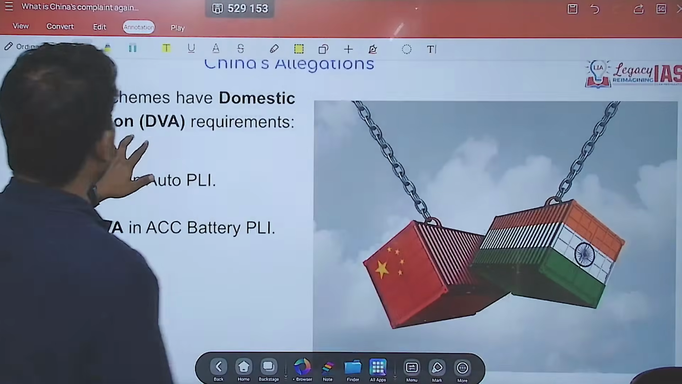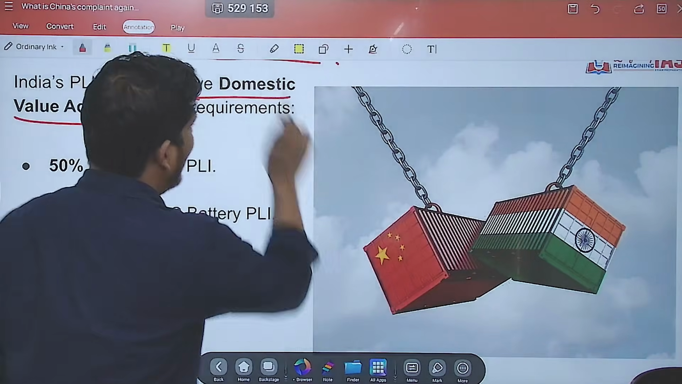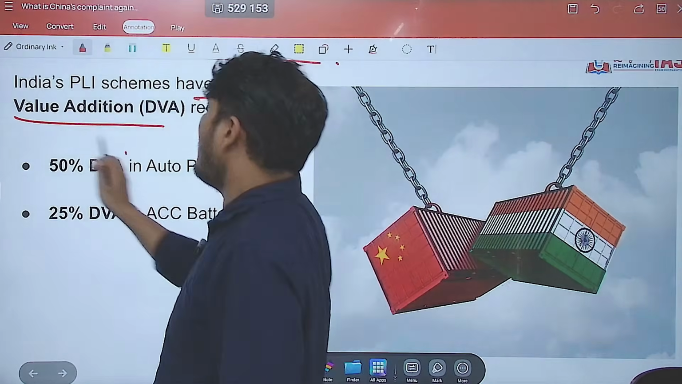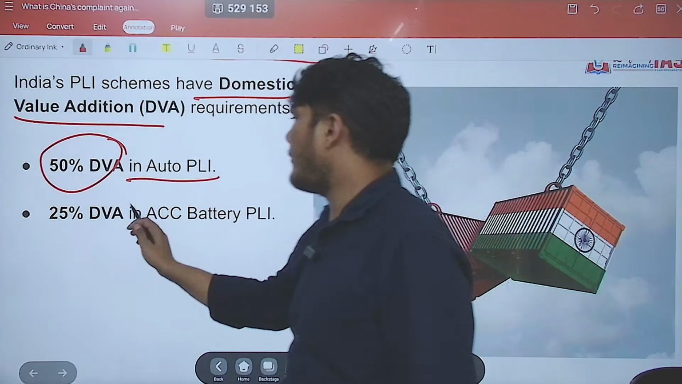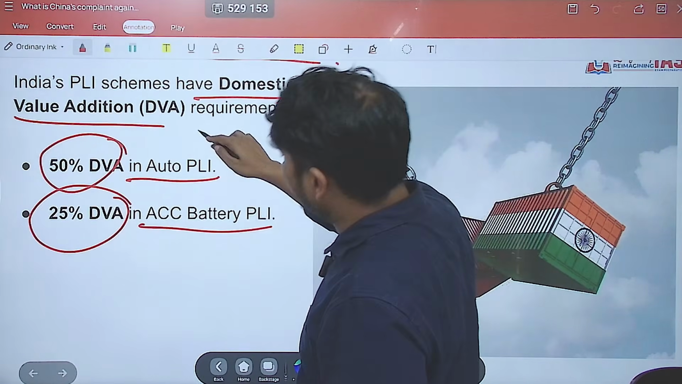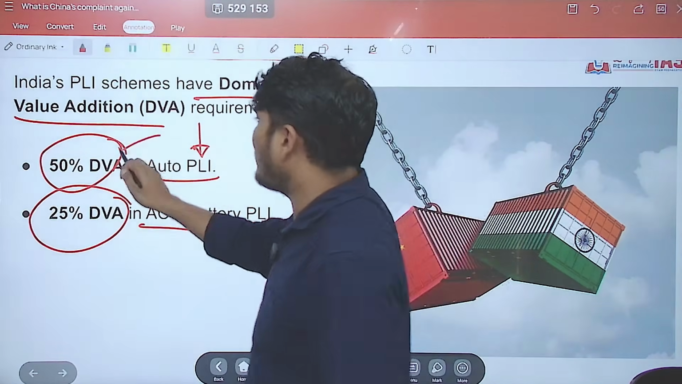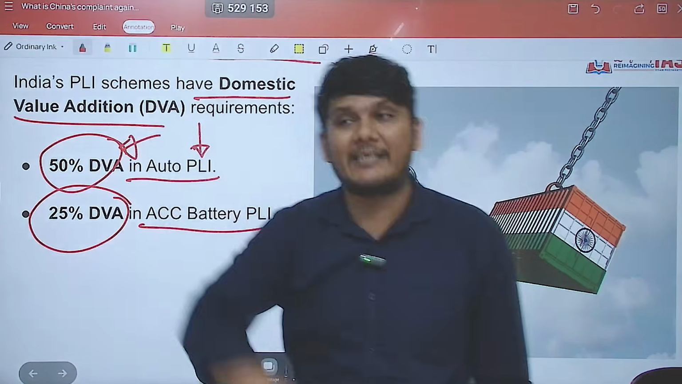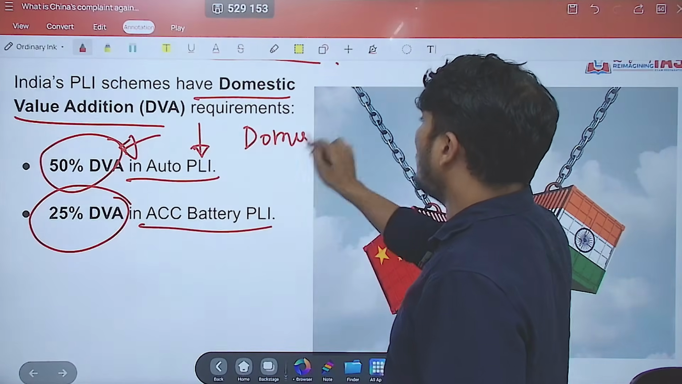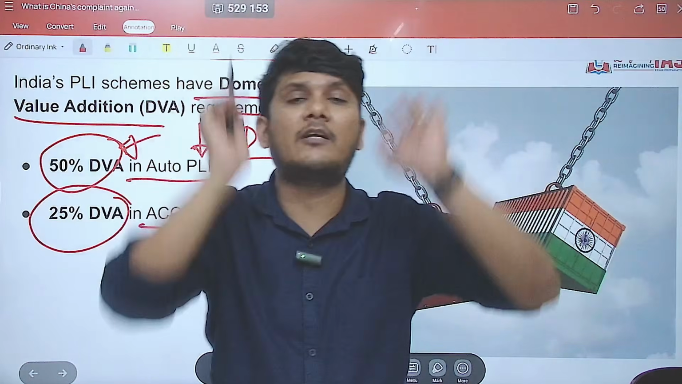Now let us look at China's allegation. China says that India's PLI schemes have a domestic value addition requirement. What is this domestic value addition requirement? It says that 50% DVA in auto and 25% DVA in ACC battery PLI. That means the government is saying that if you want to get benefit under the production linked incentive subsidy, 50% of the value should be added domestically. So domestic value addition, because of which you will be using domestic product. So China is claiming that through this scheme, the government of India is promoting domestic product usage.